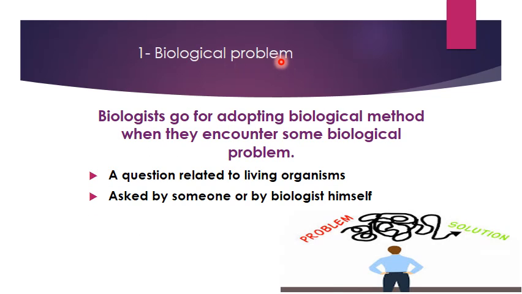Biological problem. The first step is biological problem. What is biological problem? Biologists go for adopting biological method when they encounter some kind of biological problem. Maybe they encounter some kind of disease and they want to find out everything about that disease, what causes that disease, and how this disease is affecting the person. So a question related to the living organism arises.